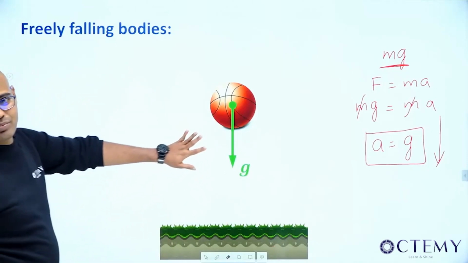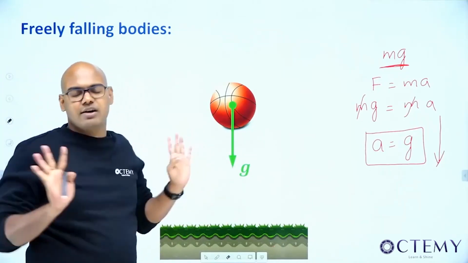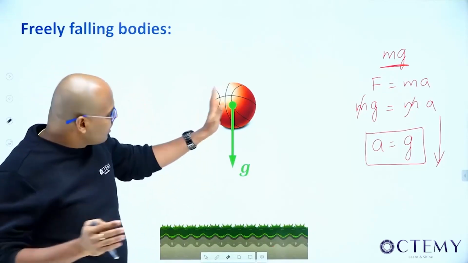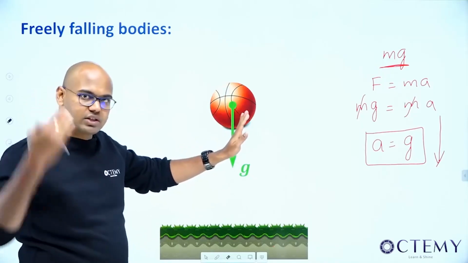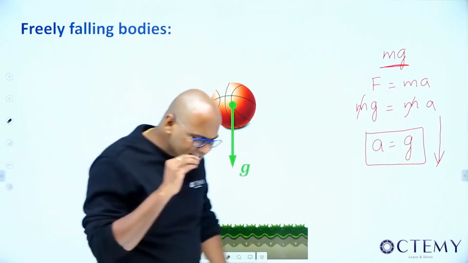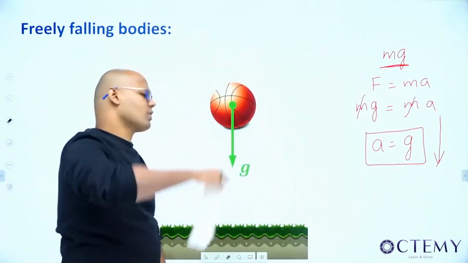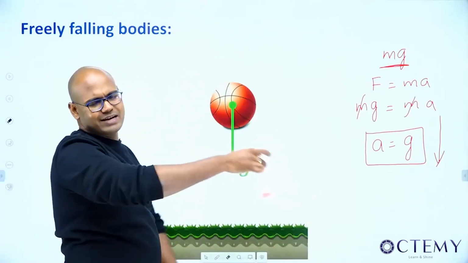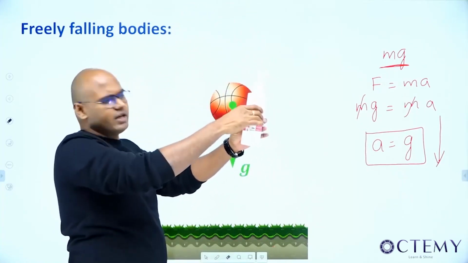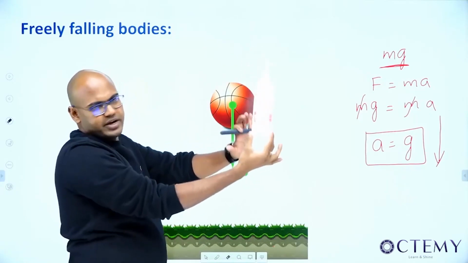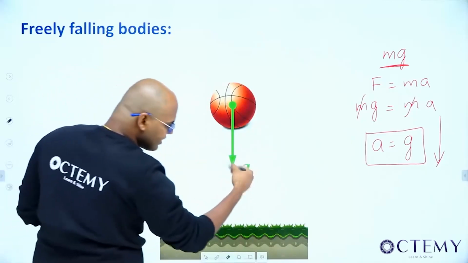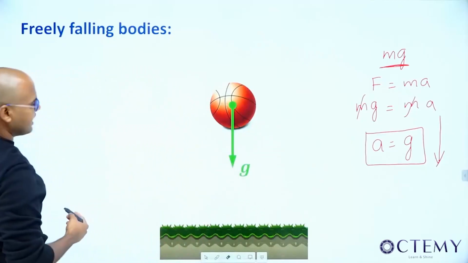Why am I not interested in this mg and all this? Now I'm not dealing with what is the cause of motion. I'm only interested in how the motion is going to happen. After some more time, when we go to the third unit, fourth unit, I will take mg and everything and do the problem. For the time being, whenever the body is in space, either going up, coming down, going in a curved path, as long as it is freely in space, the only motion variable it has is acceleration due to gravity g downwards.